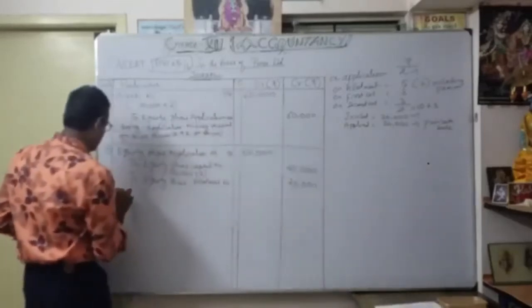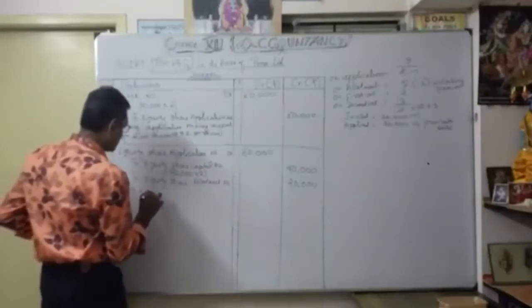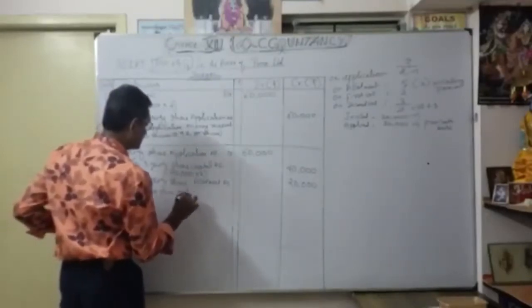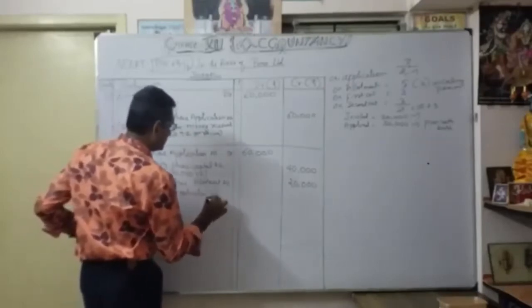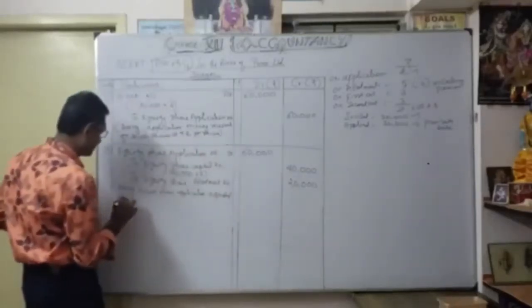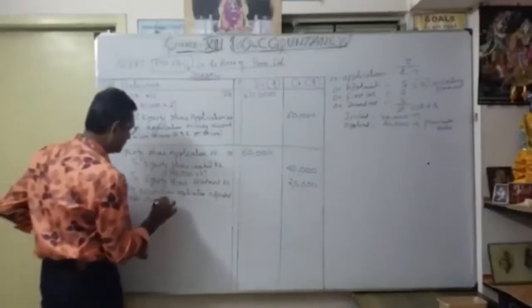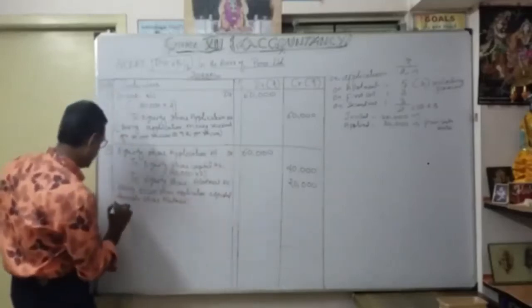So narration: being excess share application money adjusted towards share allotment. Narration is very, very important. So the second entry is over.